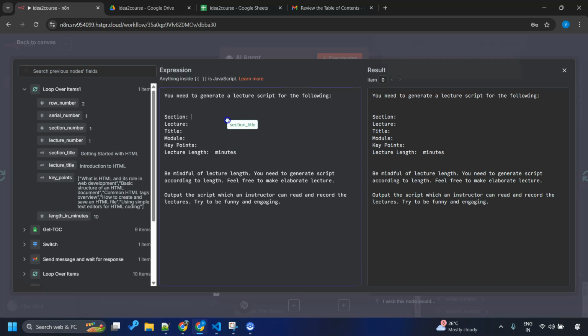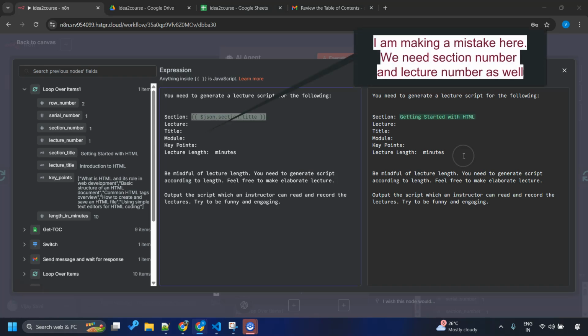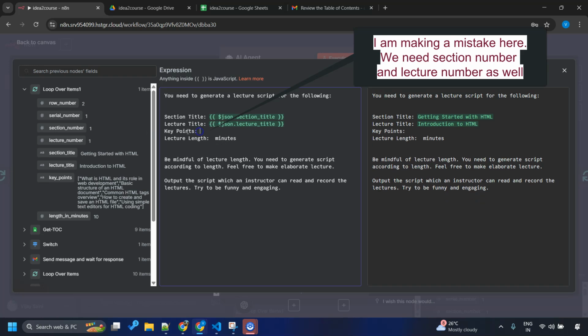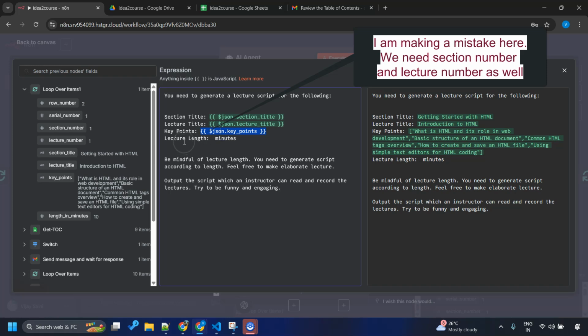So I'll just give it the section title, then the lecture title. What is module? Nothing. The key points I want to give is this, and the lecture length in minutes is this over here.